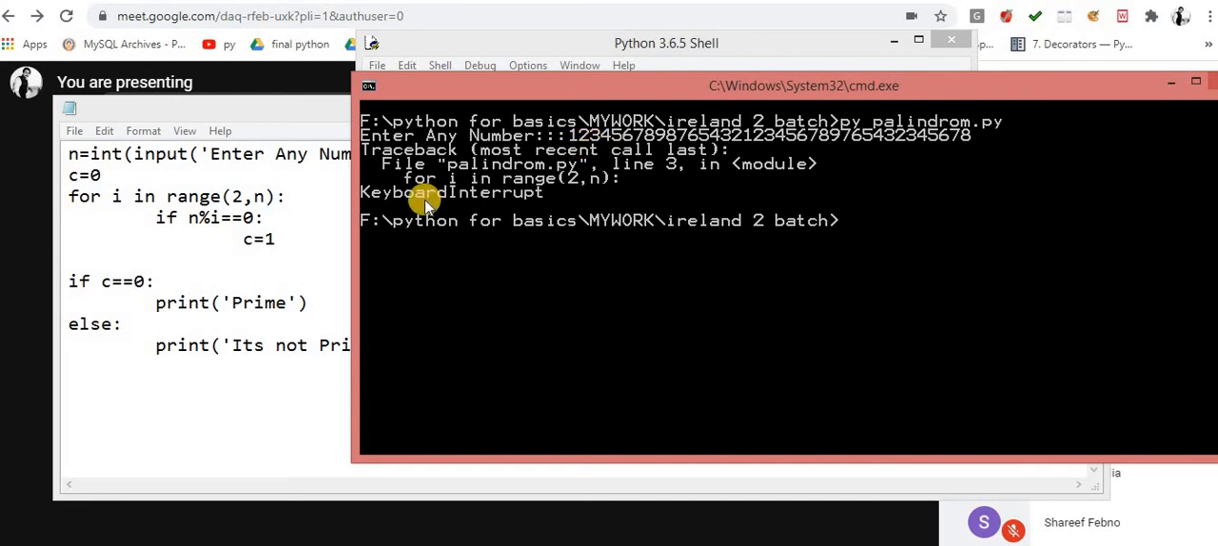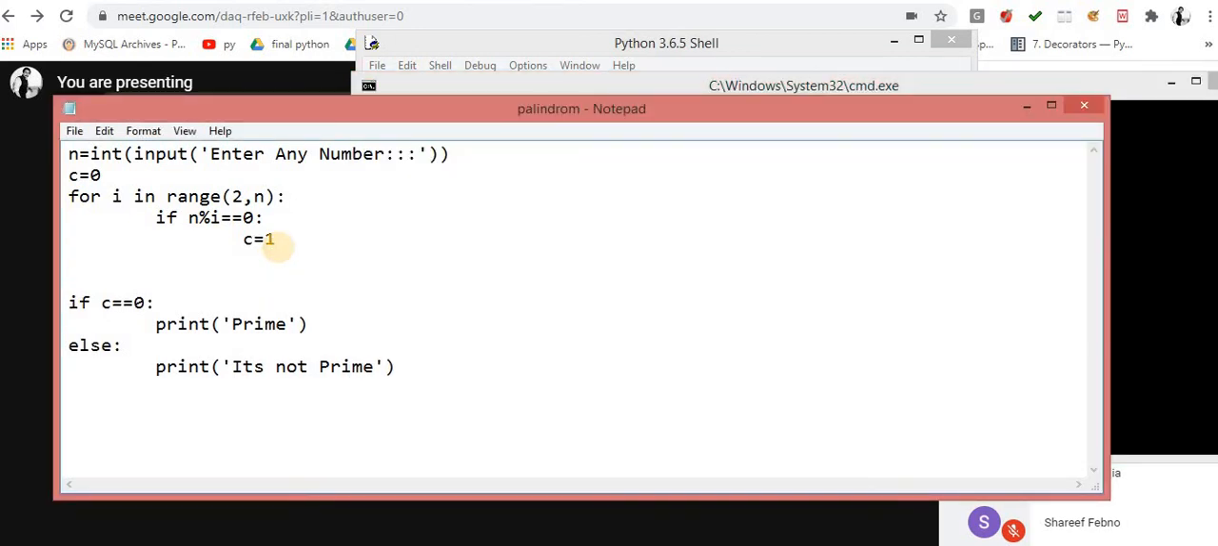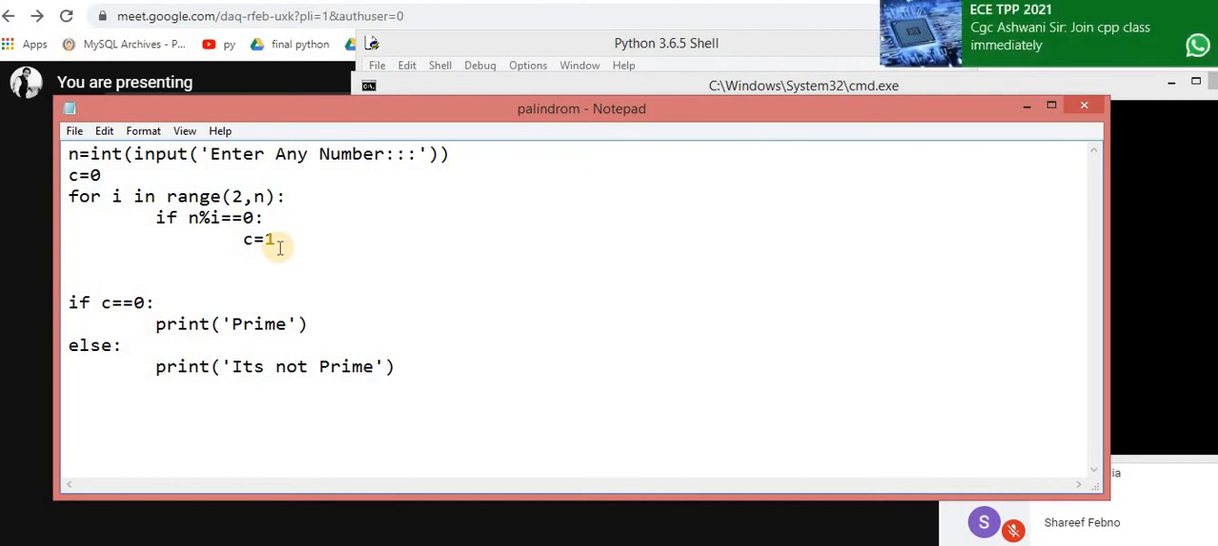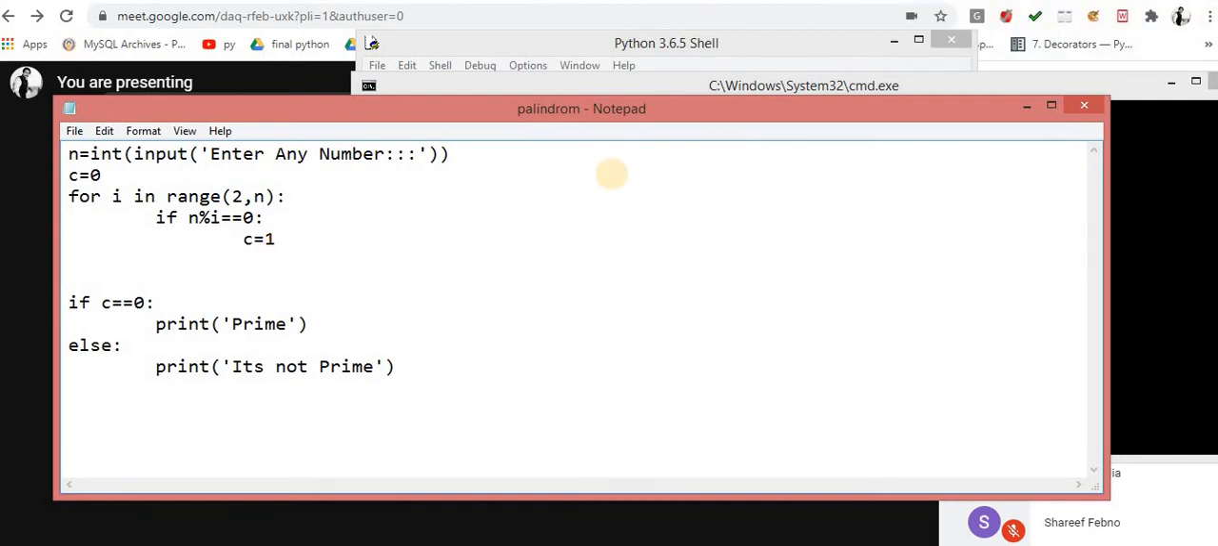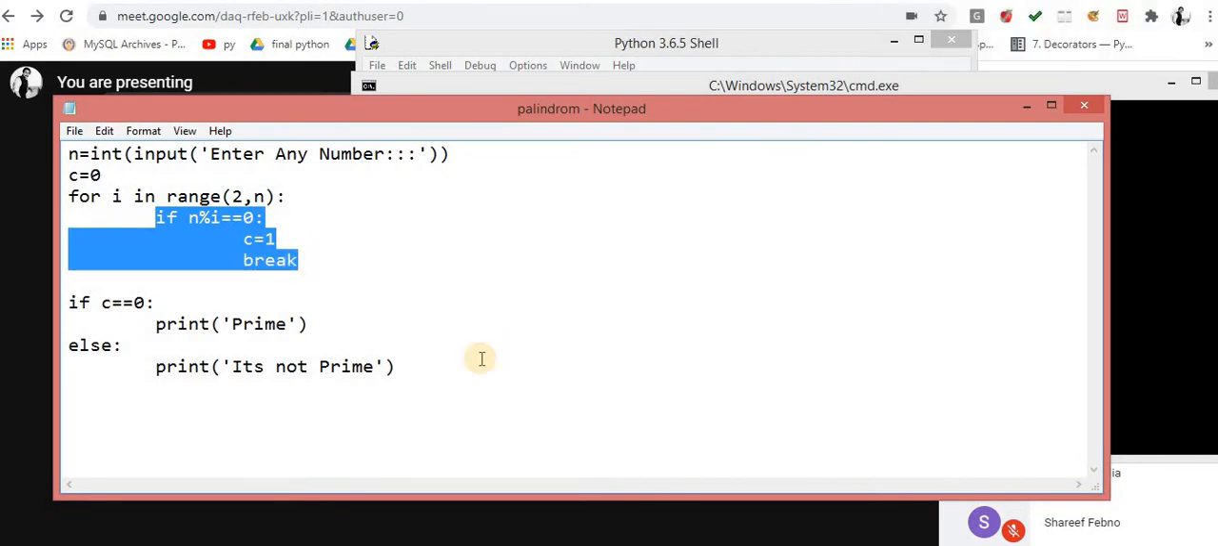Whenever this number is divided over here, immediately I have to stop the process. To stop a running loop, what terminology do I use? Break. Perfectly. Here again the terminology is called break. Whenever this condition is true, immediately break it, because it doesn't matter whether the next number divides or not. Whenever it's divided, that number can never be a prime number.